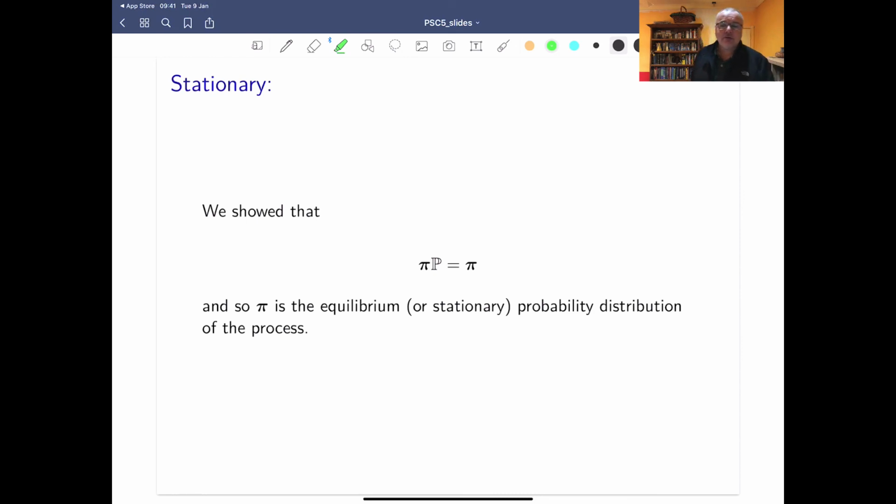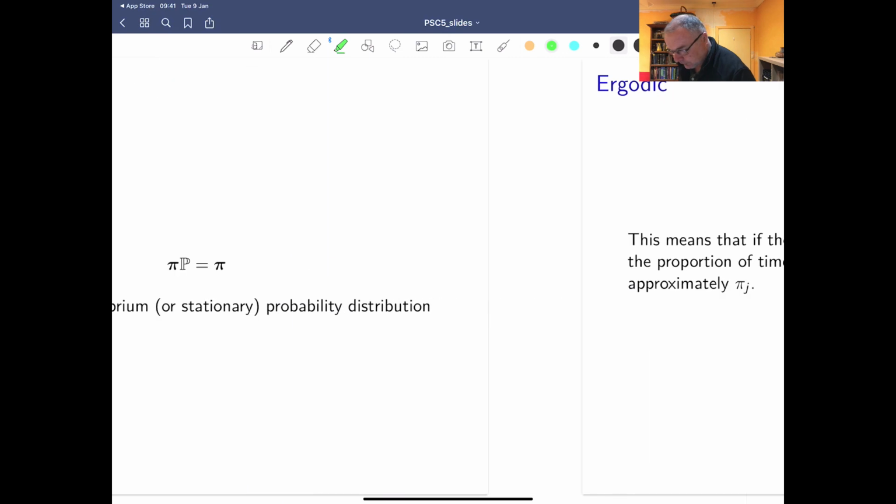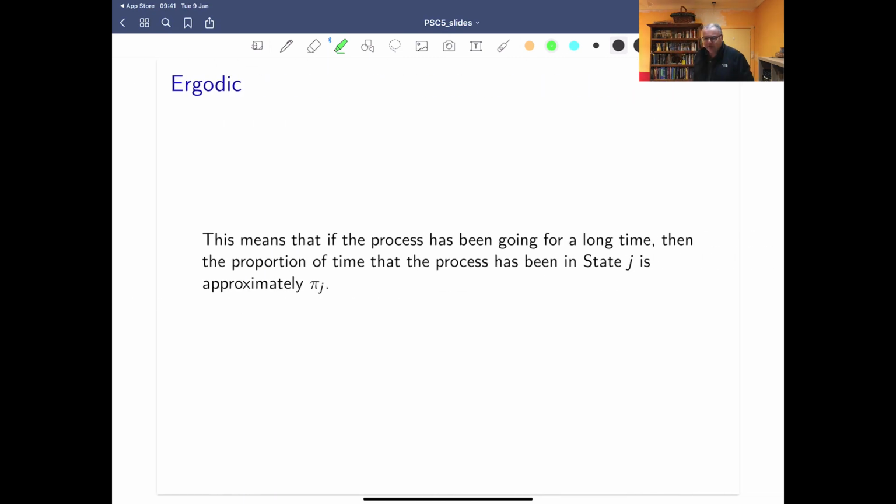So you choose the correct Markov chain, which will give you the required distribution that you would like to sample from. The final one is called the ergodic. Basically, this means that if the process has run for a long time and you looked at what proportion of the time you were in state j, that would be approximately equal to pi j. So you've got the 3 interpretations of that equilibrium distribution.